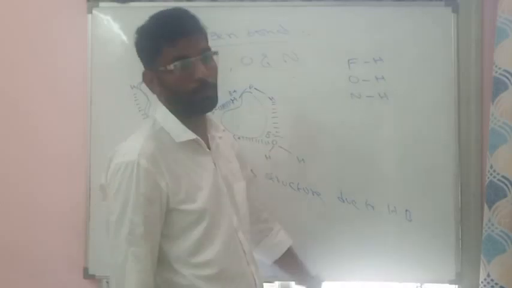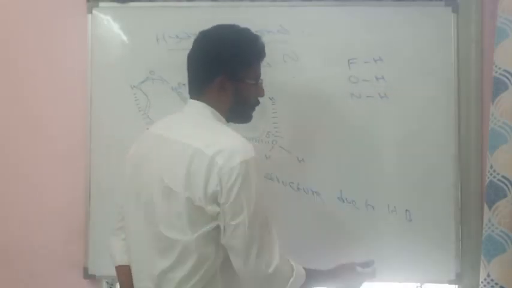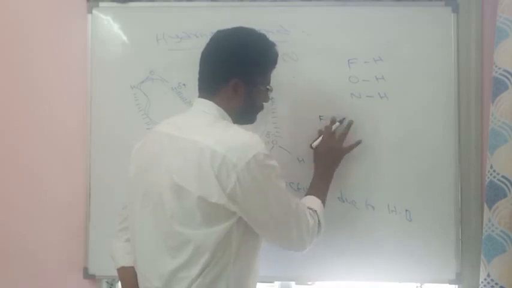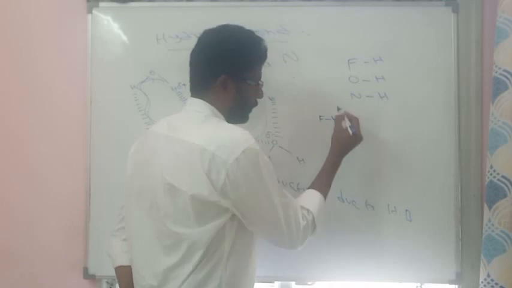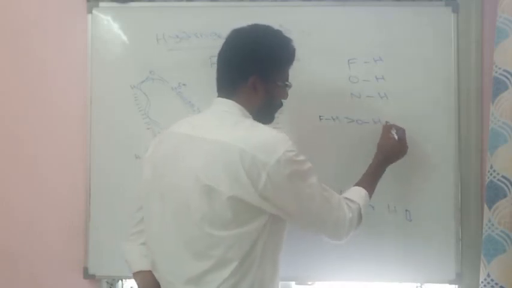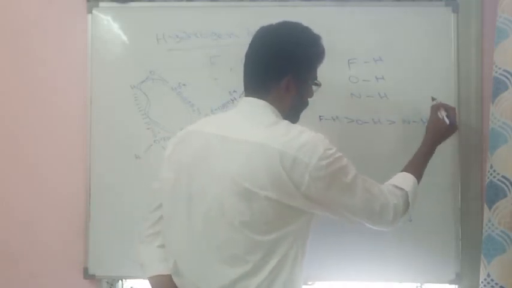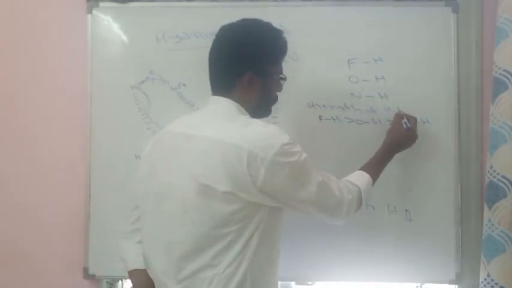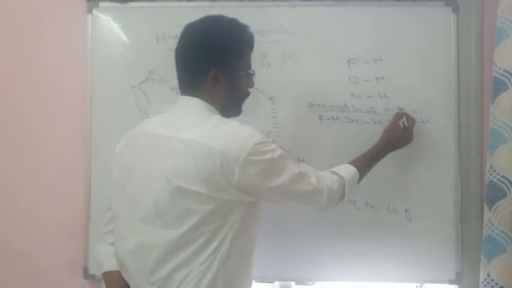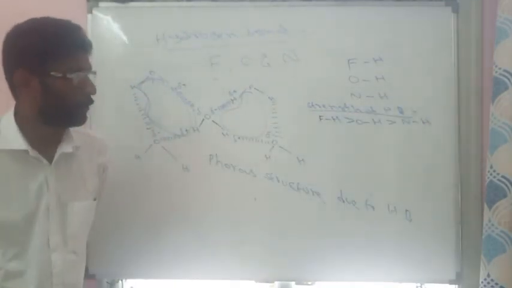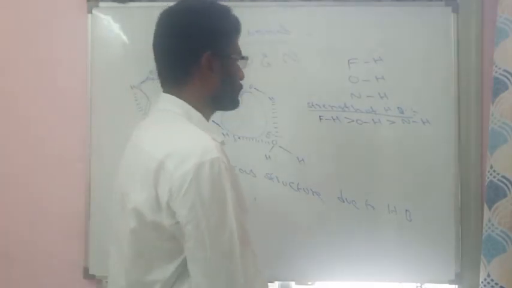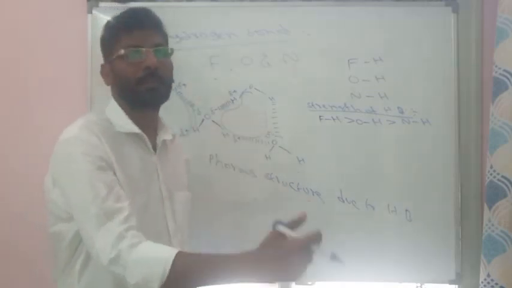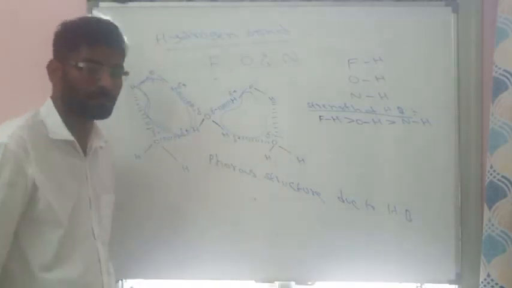So this is the formation of hydrogen bond. The order of hydrogen bond strength: since fluorine is more electronegative, FH is the strongest, after that OH, after that NH. This is the strength of hydrogen bond. The strength order will be FH, OH and NH. So hydrogen bonds are of two types. One is intermolecular, another one is intramolecular. We'll see some other examples also.